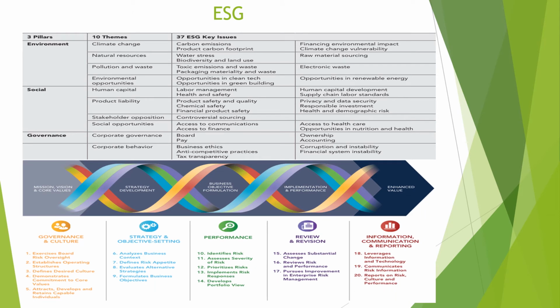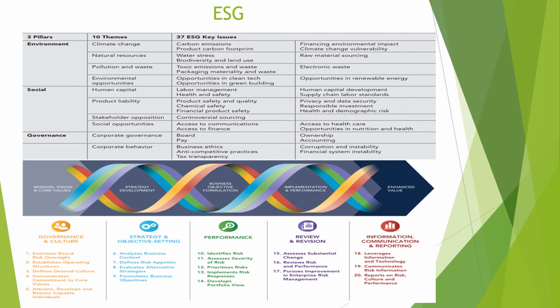So what is ESG? Environmental, social, governance. These are the 3 pillars. They are divided into different themes and ESG areas. As you can see, for environment, the first is climate change, which is based on climate mitigation, carbon emission, carbon footprint, etc. Second is natural resources, which is based on water stress, biodiversity, etc. The third is pollution and waste, which is electronic waste, pollution due to some other emissions. Then environment opportunities, which is investment in green tech or clean energies.